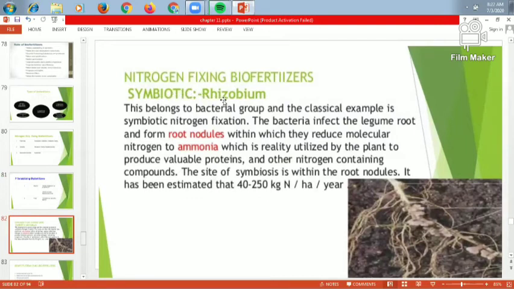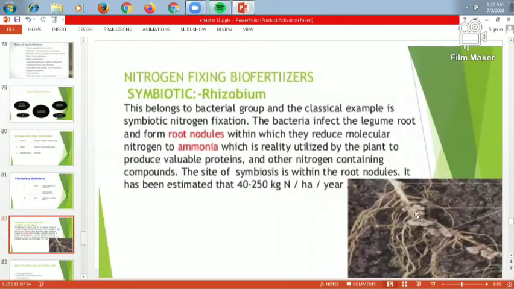Then the nitrogen fixing biofertilizer. It is a symbiotic relationship, and this is the diagram. So this is the root area where the nodules are produced. This is the leguminous plant which produces beans or peas, etc. So it is a bean producing plant where this nitrogen fixing takes place, and it is present in the root nodule area. These are the small nodules present on the root, and each nodule consists of bacteria, especially Rhizobium, which is present inside the root nodule. Then this bacteria absorbs the nitrogen from the soil and fixes it in that nodule, and with the help of the root it comes to the plant.